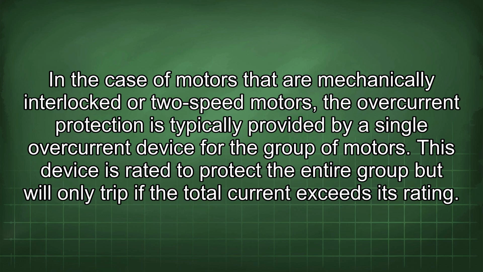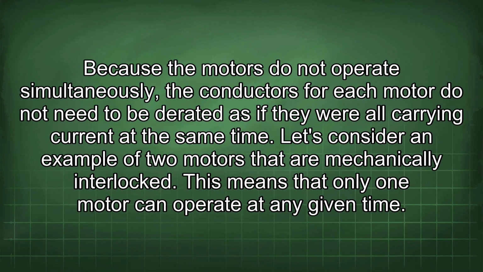This device is rated to protect the entire group, but will only trip if the total current exceeds its rating. Because the motors do not operate simultaneously, the conductors for each motor do not need to be derated as if they were all carrying current at the same time. Let's consider an example of two motors that are mechanically interlocked.